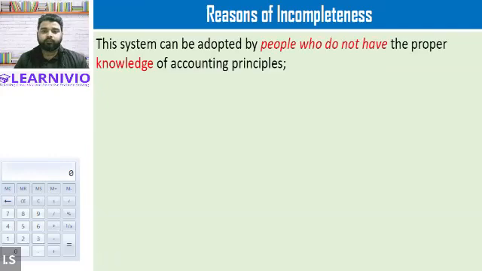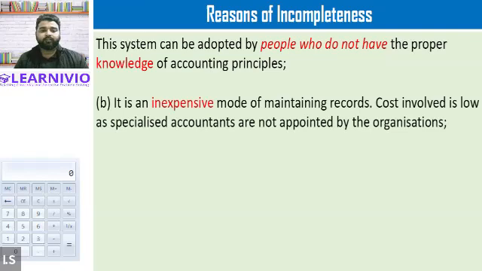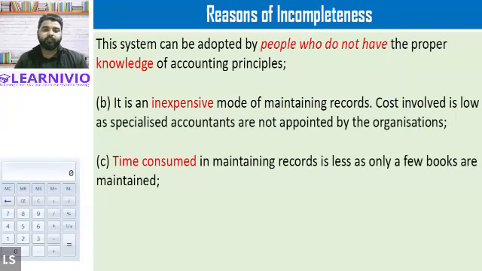Okay, let's read the merits. These are the reasons of incompleteness, or you can say the reasons for following the single entry system. Number one, this system can be adopted by people who do not have proper knowledge of accounting principles. Secondly, it is an inexpensive mode of maintaining the records. Cost involved is low, as specialized accountants are not appointed by the organization. Third reason could be that it is less time consuming.